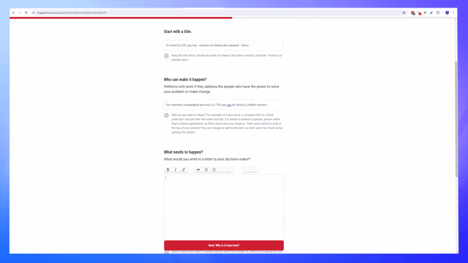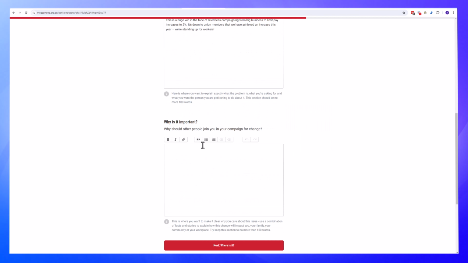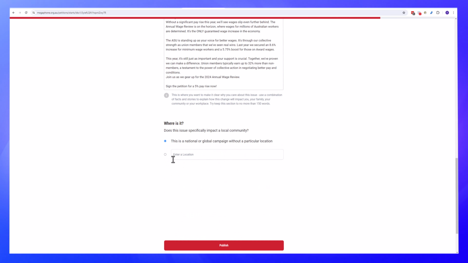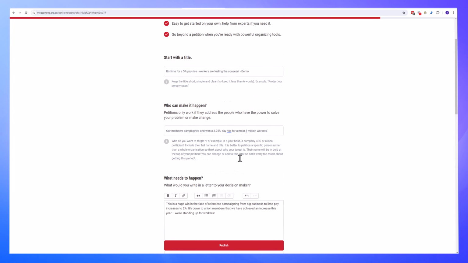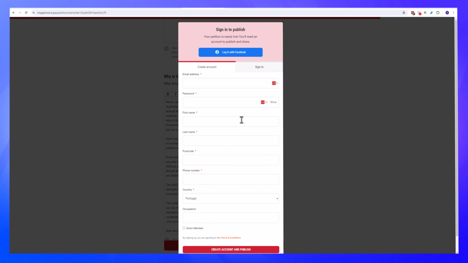And this is where we put our general information in. So I'm just going to put some extra information in here. And now we're going to indicate why we think our campaign is important. And we're going to make this a global campaign, so we're not going to tie it to a particular region, but you could. And that's it. You can see it guided me through the whole process. It was very quick. Now we can publish our campaign.